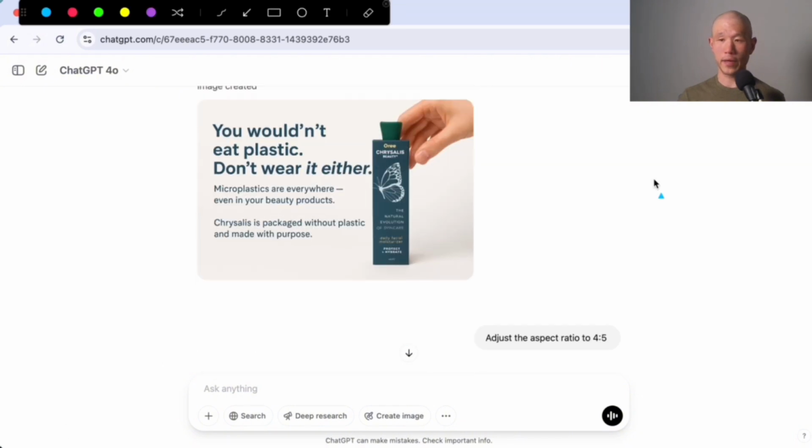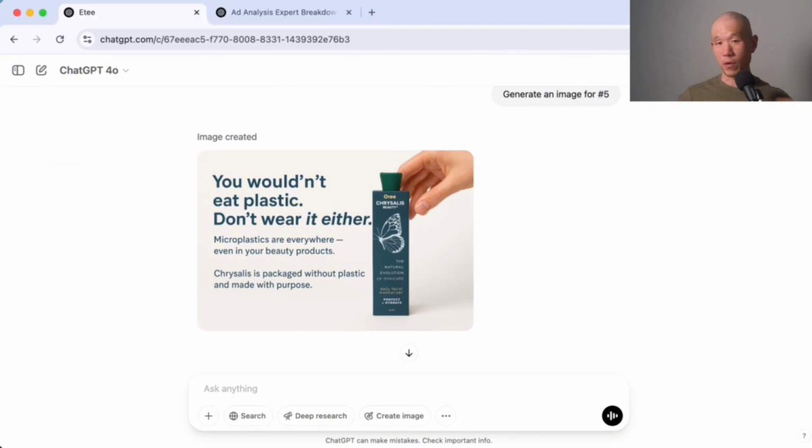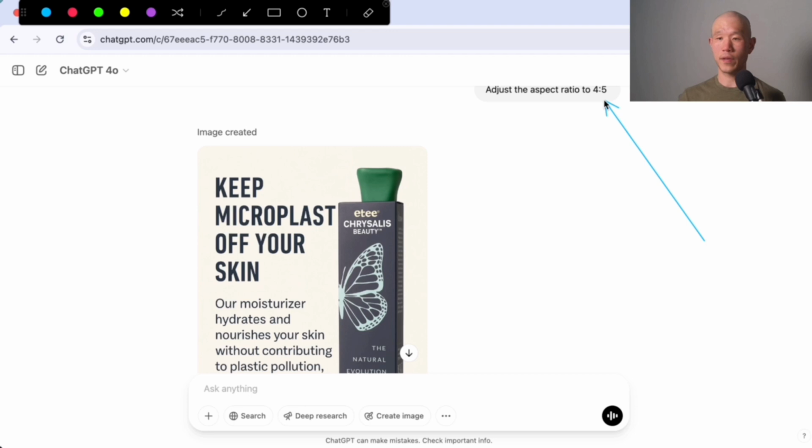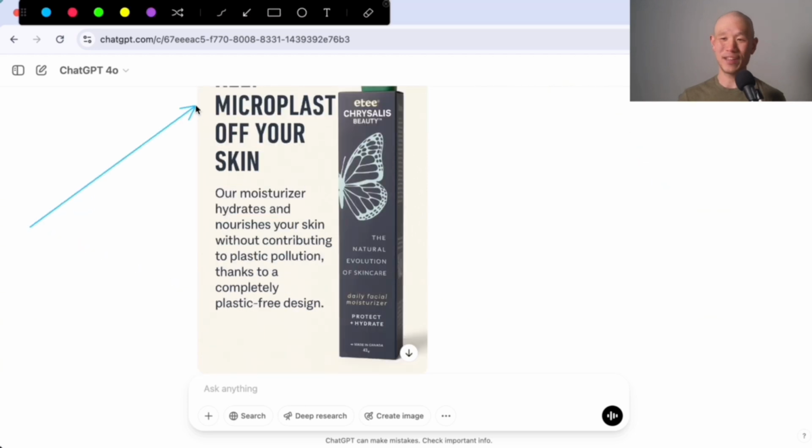So it ended up creating it in this aspect ratio, which is not what we were looking for. But concept-wise, it looks pretty good. Again, it has a hand in it, has a product, and then has a copy over here with messaging that is compelling for new audiences. So I told it to adjust the aspect ratio and then it started to hallucinate on the copy that it needed to have.